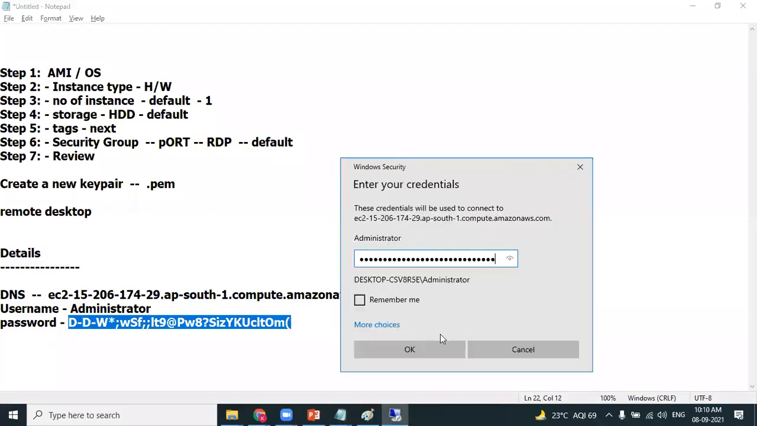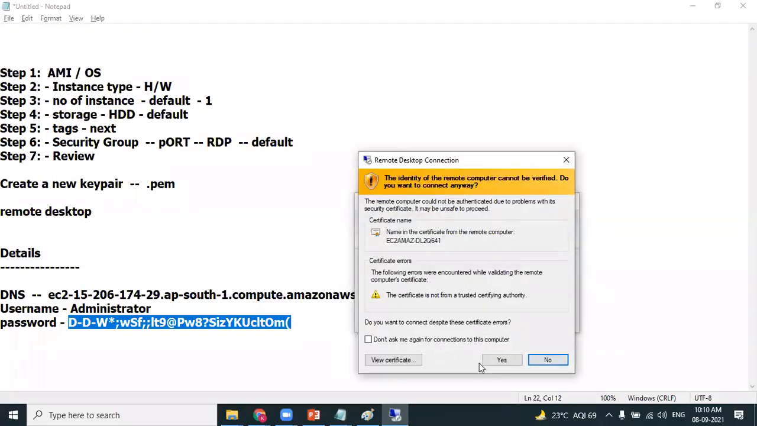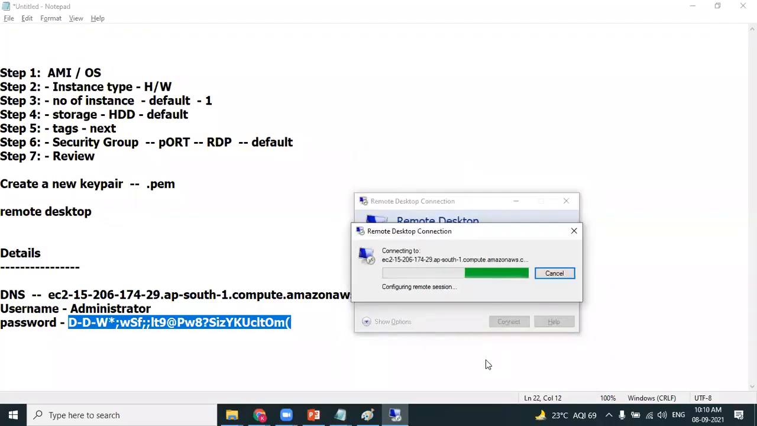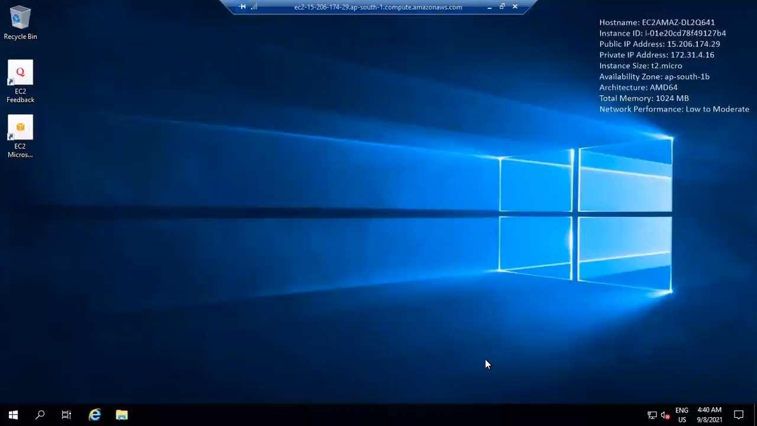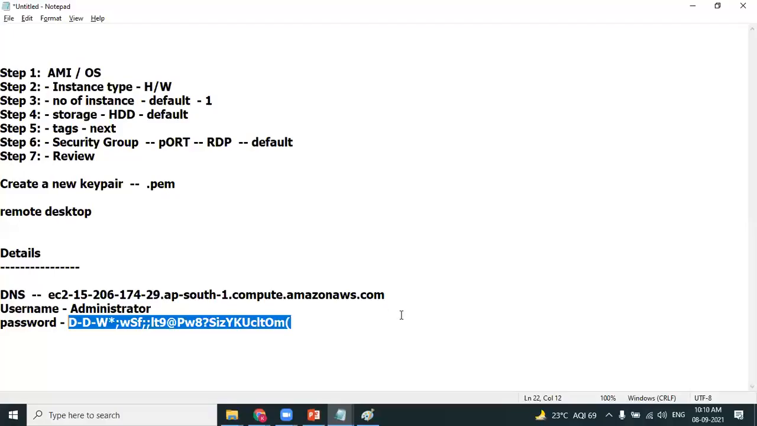We have provided a password. Click on OK. That's it. Within no time you will be successfully connected to the remote desktop. Clear about this? And then once you're done, you can close this connection. You'll be back to your actual laptop.